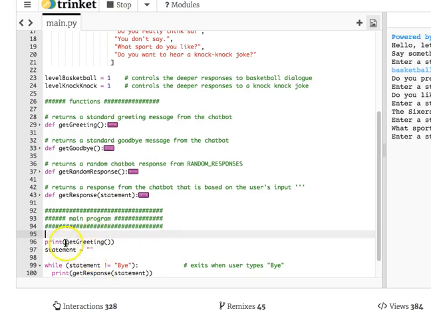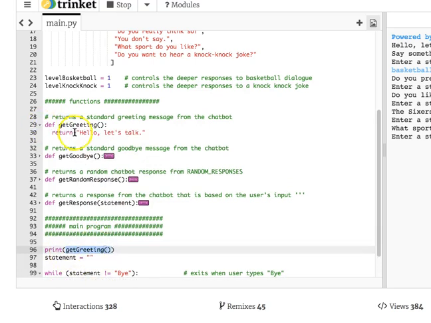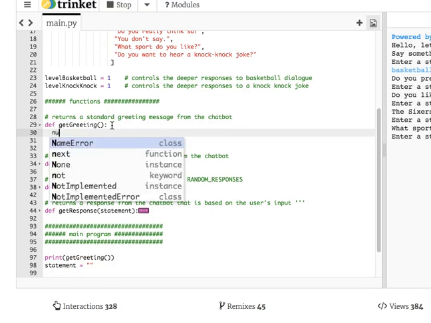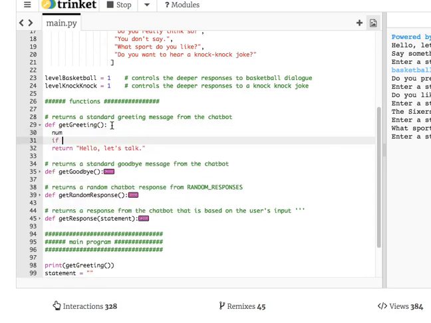And the main right here, get greeting, is a call statement that calls this, and "Hello, let's talk" prints when line 96 executes. But if you wanted to, you might generate a random number here somehow. Then if num equals 1, you say "Hello, let's talk." If it's a 2, you have a different greeting. Maybe you'll know how to use Python